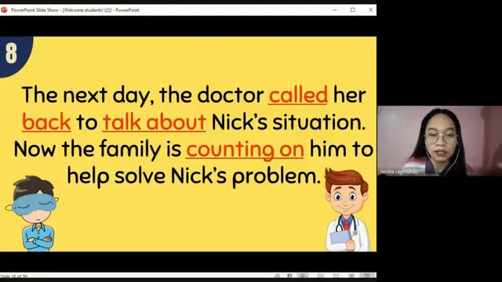And one day, Nick's mom came across a blog showing different solutions and explaining why a person could not wake up easily in the morning, right? And the next thing that happened is that Nick's mom went over these blogs, and then decided or came up with a decision to contact a specialist about Nick's condition. And right now, they're counting on the doctor to help solve Nick's problem.